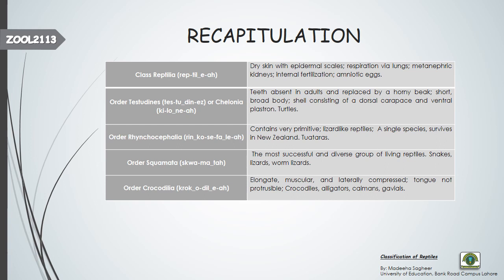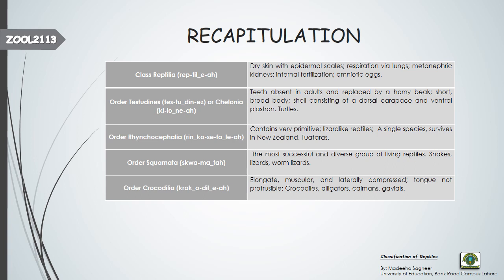They have a short, broad body, a shell consisting of dorsal carapace and ventral plastron, and all these members are known as turtles. The second order is Rhynchocephalia, very primitive, with only one living species, present on the offshore islands of New Zealand, known as the tuatara.